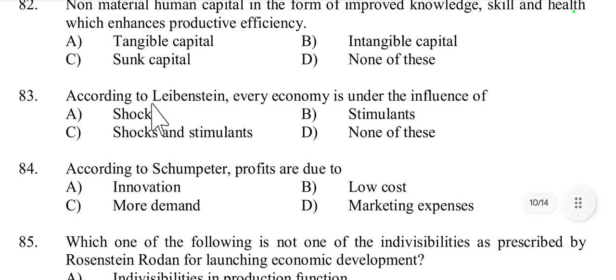Then question number 83. According to Levenstein, every economy is under the influence of shocks, stimulants, shocks and stimulants, or none? According to Levenstein, every economy is under the influence of both shocks and stimulants, because Levenstein in his theory of economic development emphasized that economies are influenced by both. Shocks means external disturbances and stimulants means motivators like incentives. So both shocks and stimulants are required.